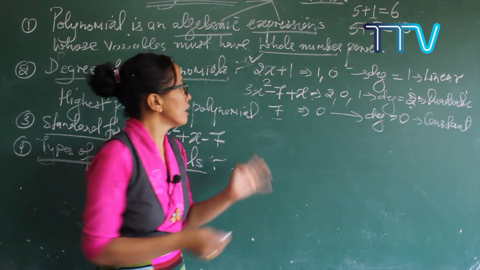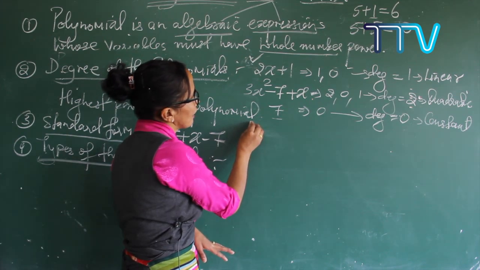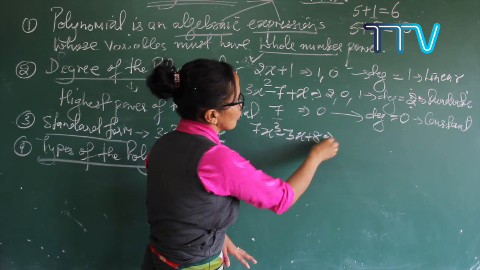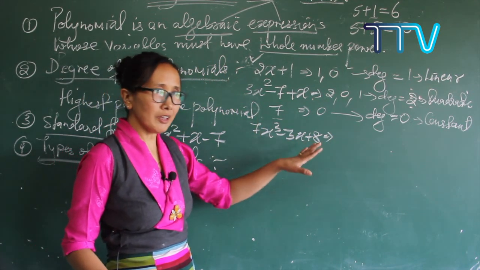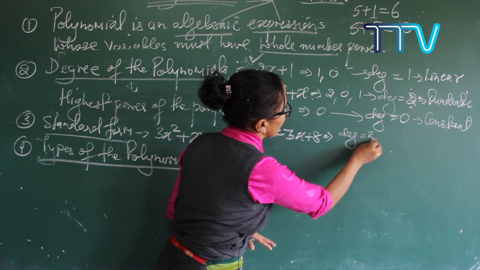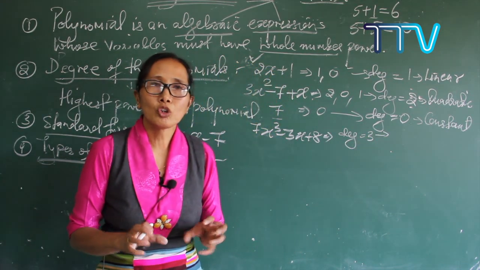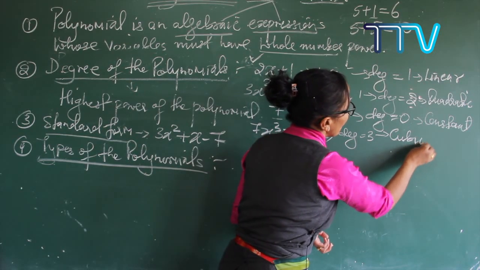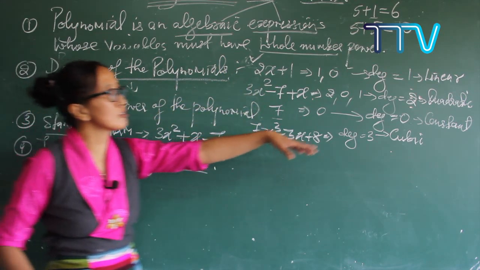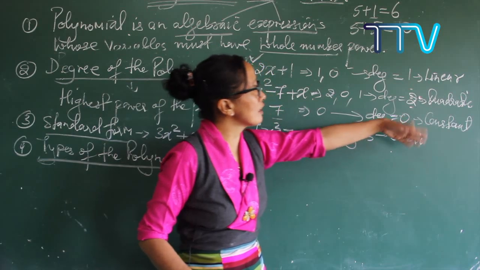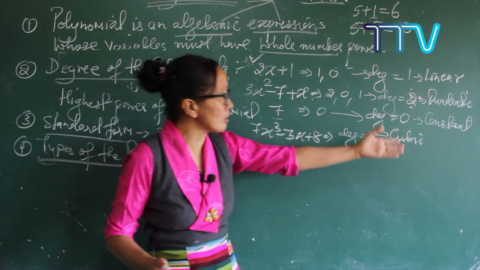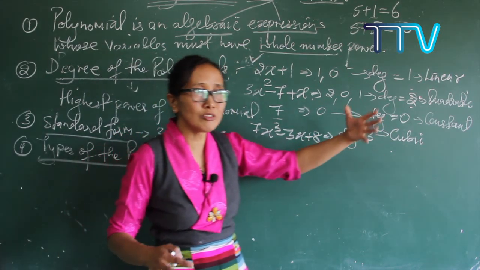Now what else is left? If your degree is other than that, let me take 7x cubed minus 3x plus 8. How much is the degree of this? The highest power is your degree, so here the degree is 3. If your degree is 3, it is called a cubic polynomial. So you can classify polynomials on the basis of degree. If the degree is 1, it is linear. If the degree is 2, it is quadratic. If the degree is 0, it is constant. And if the degree is 3, it is cubic.